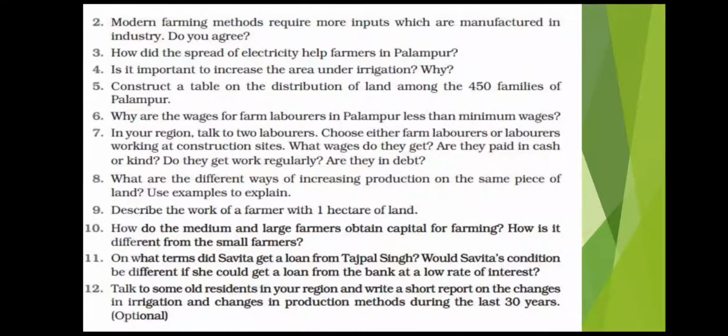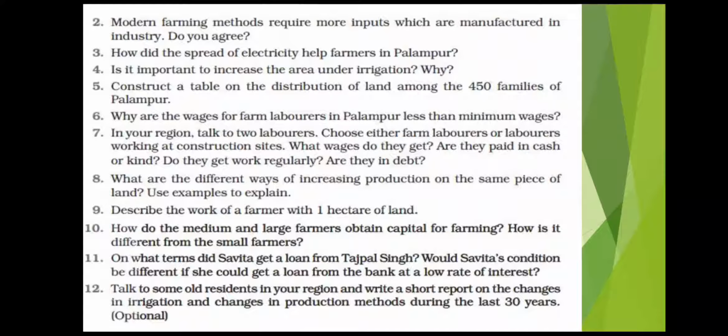The next question is, modern farming methods require more inputs which are manufactured in industry. Do you agree? Yes, modern farming methods require more inputs which are manufactured in industries. There has been a shift from traditional techniques where compost and river water were used, to modern farming techniques where fertilizers and tractors are being used, and all these are manufactured in industries. So that is why it is true.